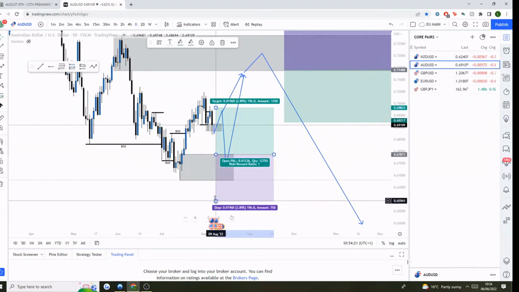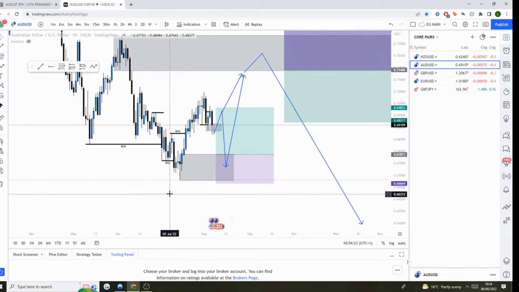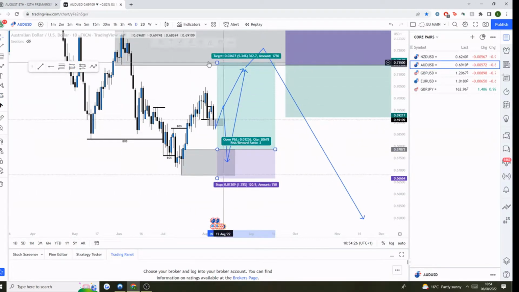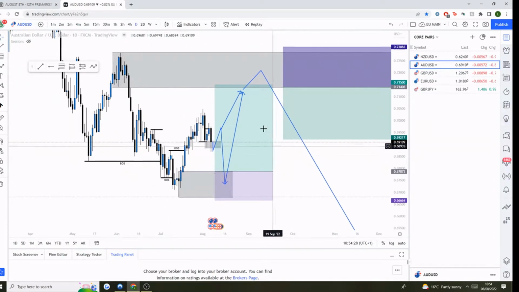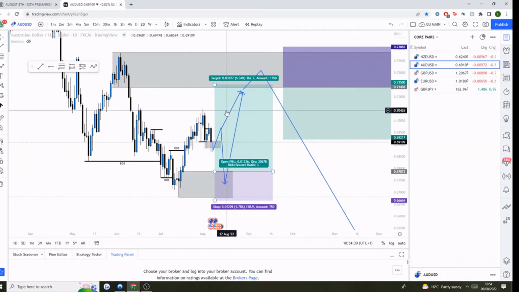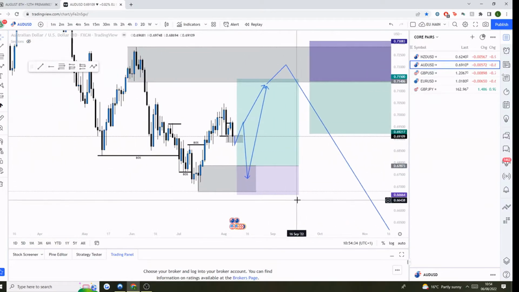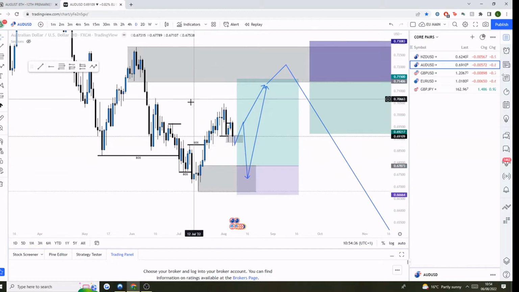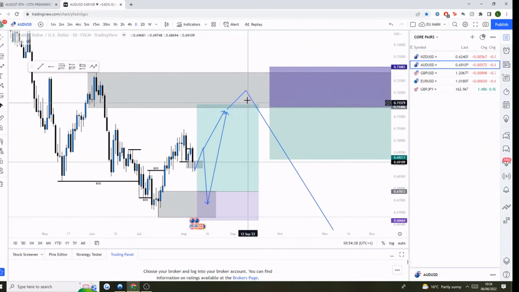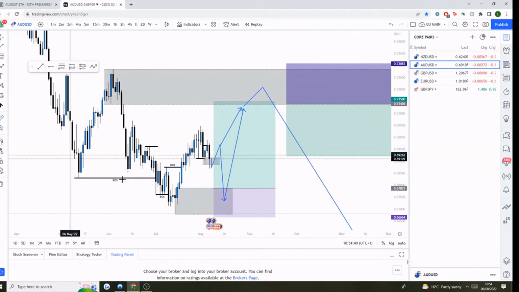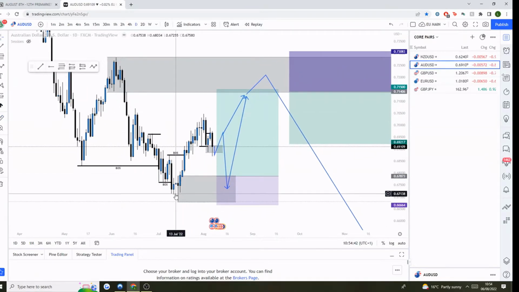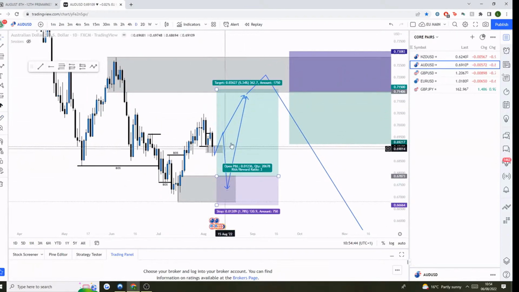So guys, in terms of the daily, all I'm waiting for this week on AU is for price to retrace into this area, and then we can look for our entries out of this area to take us up to that weekly OB, and that should pretty much be what I'd expect to happen this week if we are going to see that happen. So when we get down here, we can look for buys. If we did get up to this weekly OB, of course, we can look for sells, but I don't think we'll get there this week just based on how long it's been taking for price to move that amount of distance.